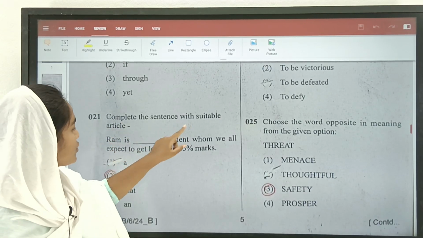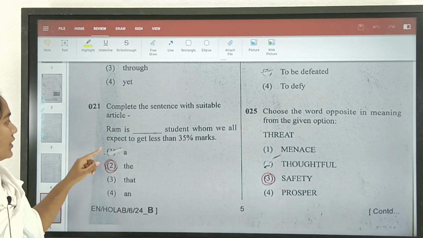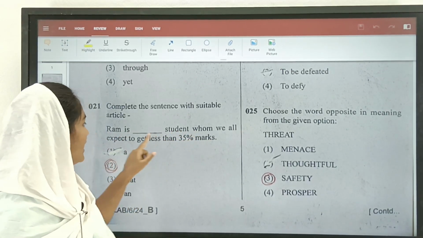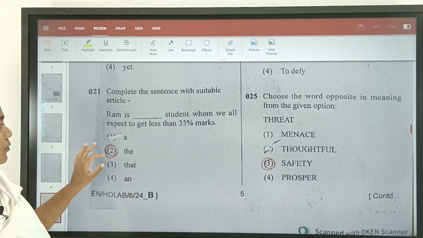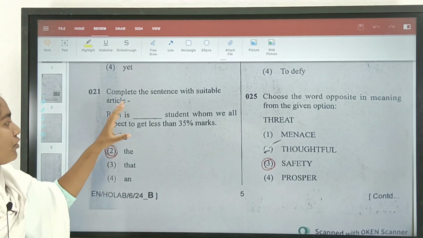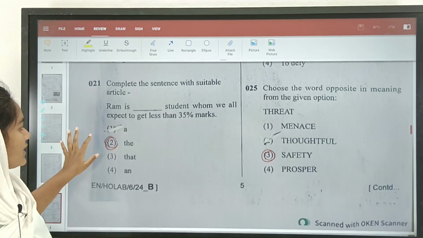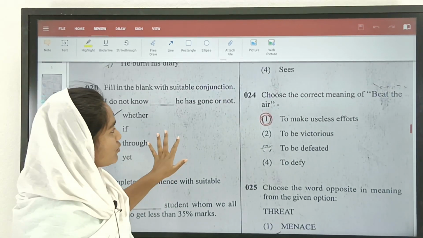Complete the sentence with suitable article. Here we have to select a suitable article. So here the correct article would be: Ram is a student whom we all expect to get less than 35% marks. So we are selecting the option A because this is not definite, it is indefinite. Out of all the students, they are just speaking about Ram, so it is indefinite. So that's why we will select A as an article. Let us move on for the next one.